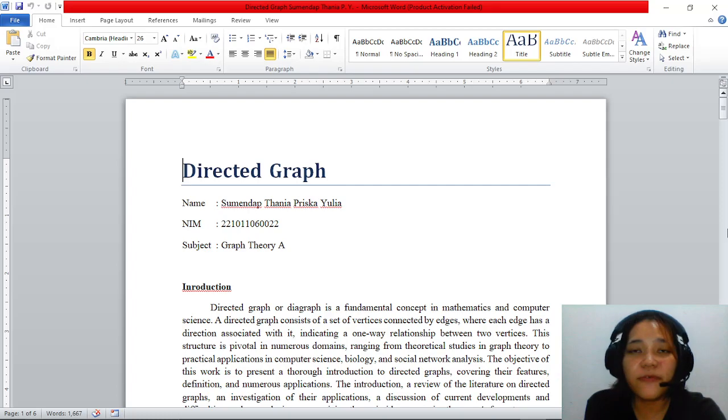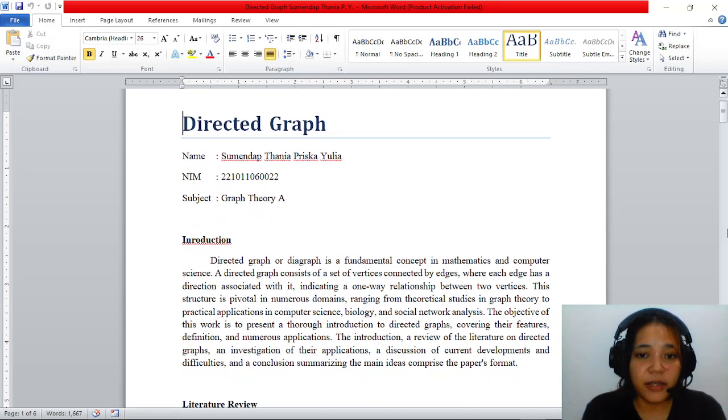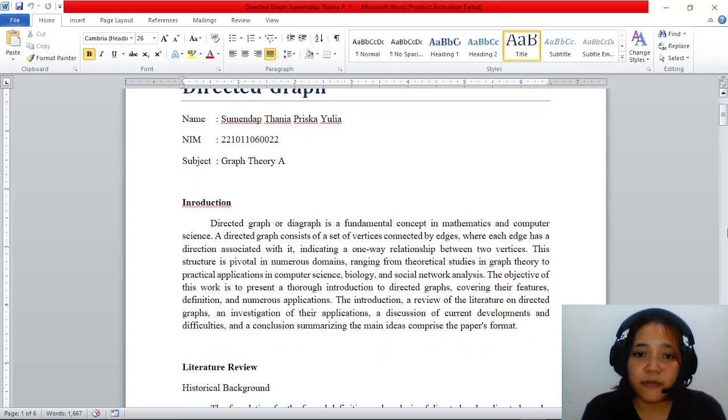In this video, I will review or read my paper about directed graphs. A directed graph, or digraph, is a fundamental concept in mathematics and computer science. A directed graph consists of a set of vertices connected by edges, where each edge has a direction associated with it, indicating a one-way relationship between two vertices. This structure is prevalent in numerous domains, ranging from theoretical study in graph theory to practical applications in computer science, biology, and social network analysis.